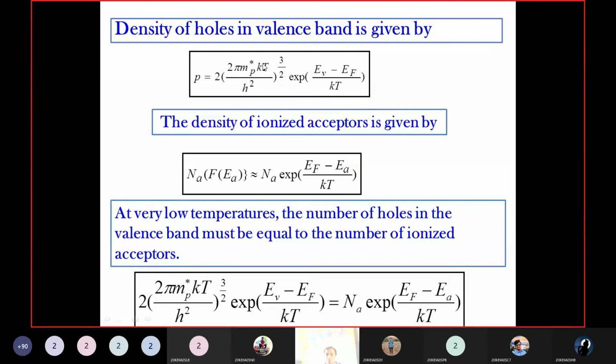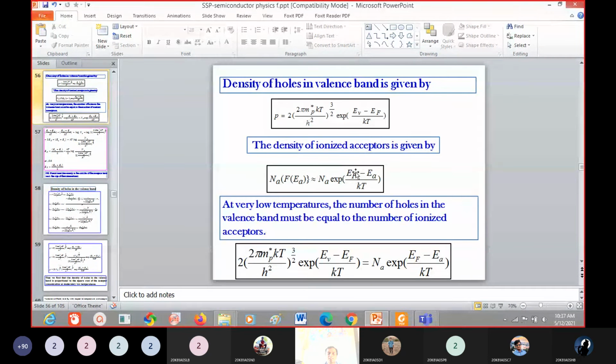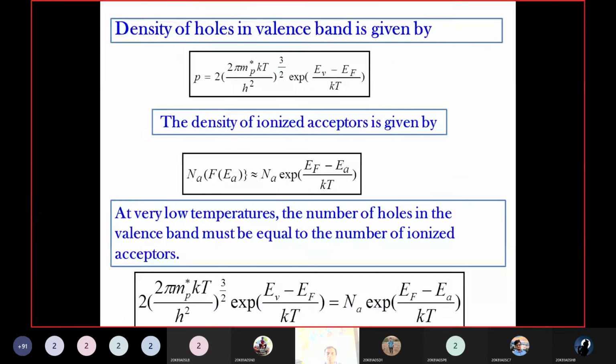So that's why we are equating these two equations, similarly to what we did in the n-type semiconductor. Now we are equating both equations: because at low temperature the density of holes in the valency band equals the ionized acceptor atoms. Now we will apply the logarithm on both sides.